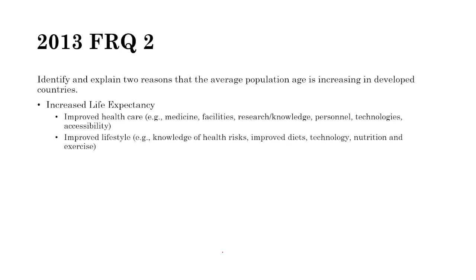Improved lifestyles with better diets, knowledge on health risks, technology like fridges, nutrition, and an emphasis on exercising. We see improved food security and availability, less conflict, like less crime, and fewer wars. And that's not something a lot of people think about, but in more developed countries, we typically see less war, where you have all the men in the country on the front lines.